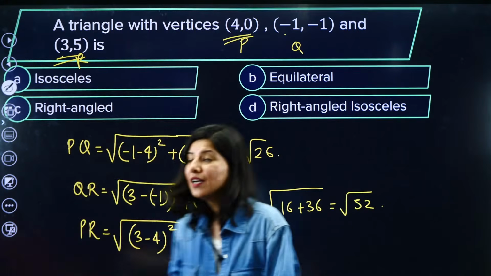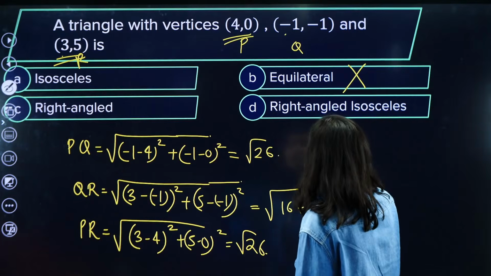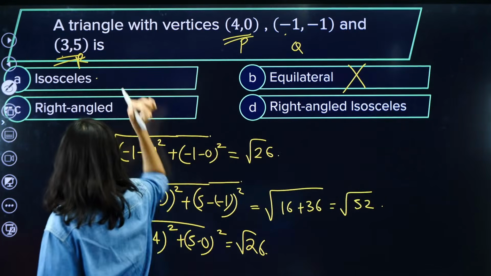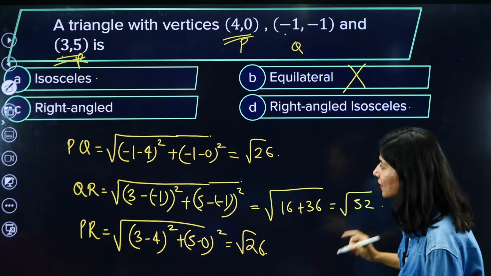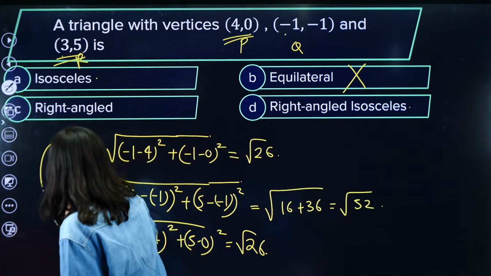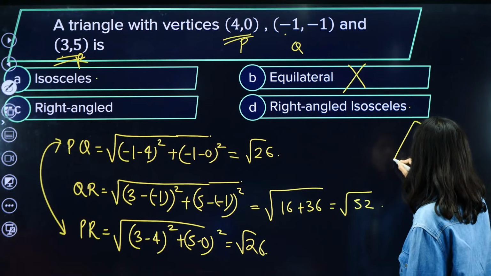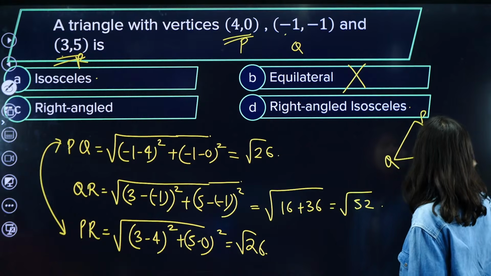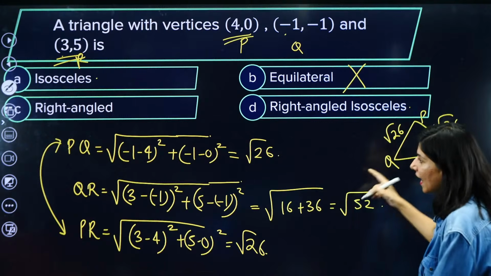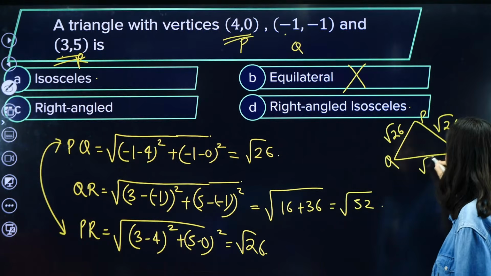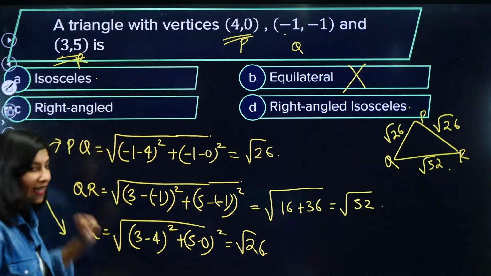Okay. First of all, let us eliminate. Equilateral triangle is not possible, right? Either it is isosceles or right angled isosceles. Why? Because clearly PQ and PR are equal, right? So if I just do this, PQ and PR both are root 26, and your QR is root 52. So the last thing we need to check is for the right angled.